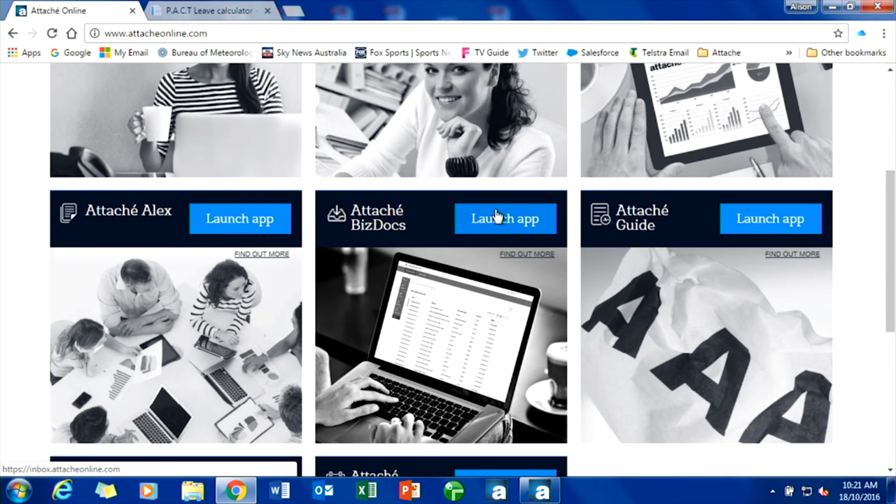Most of you hopefully would have an inbox set up because we email you those invoices. Those invoices then appear in your inbox. If you have customers that use Attaché and also email you invoices, they all go in that inbox. So it's like a central filing system.